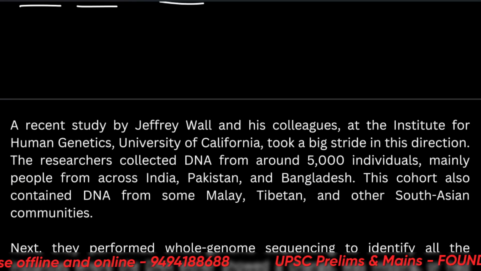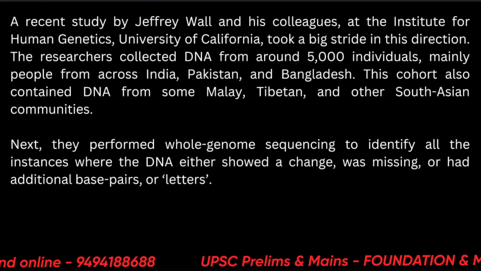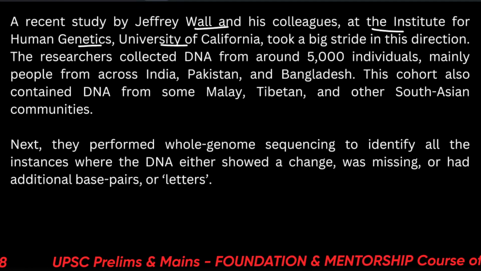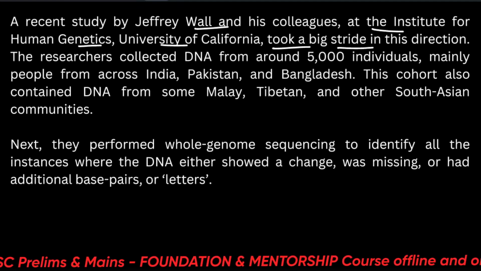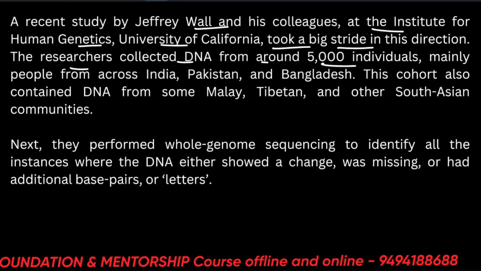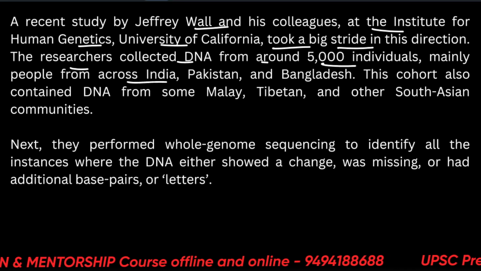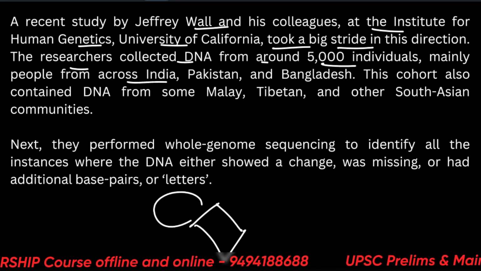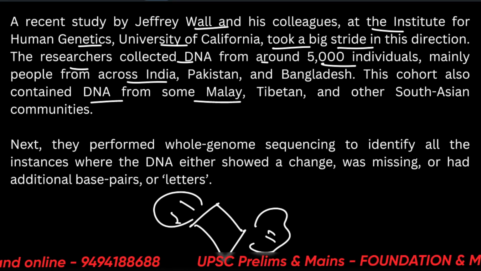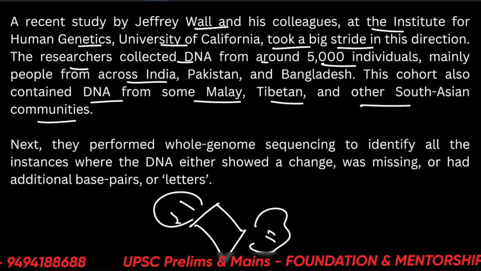Okay, so let's see other news. A recent study by other scientists at the Institute of Human Genetics, University of California, took a big stride in this direction. The researchers collected DNA from around 5,000 individuals, mainly people from across India, Pakistan, and Bangladesh. This cohort also contained DNA from Malay, Tibetan, and other South Asian communities.